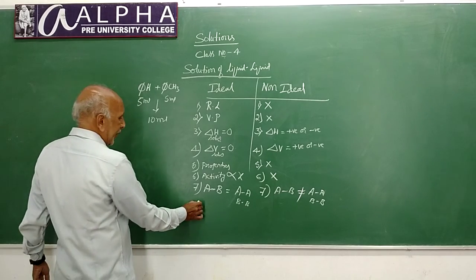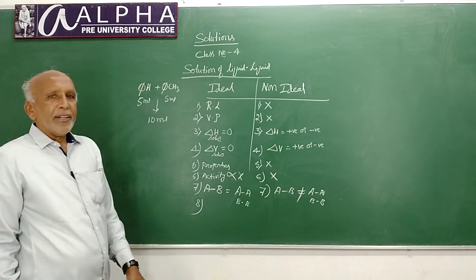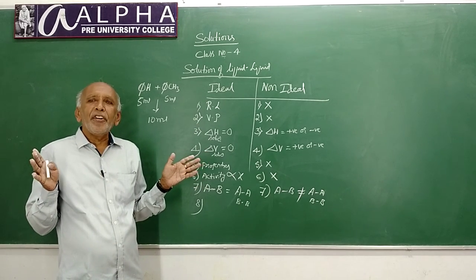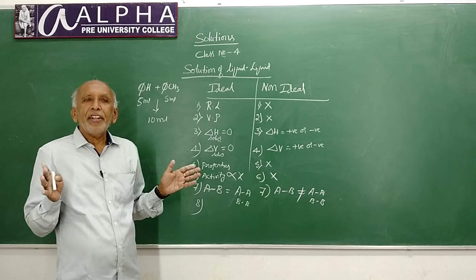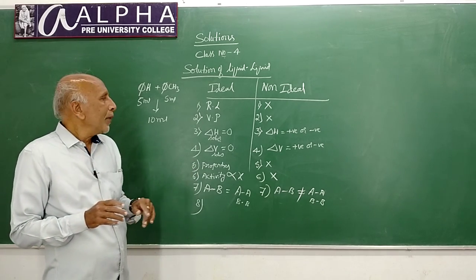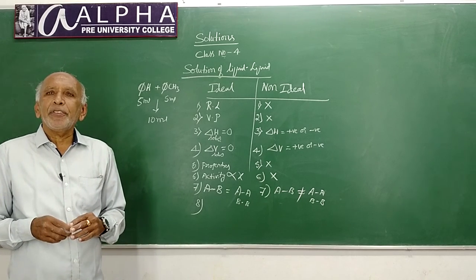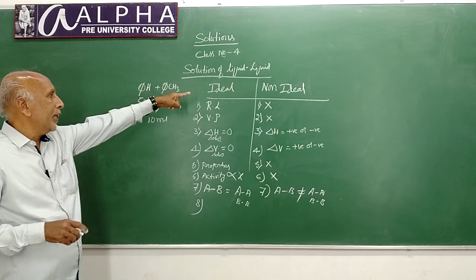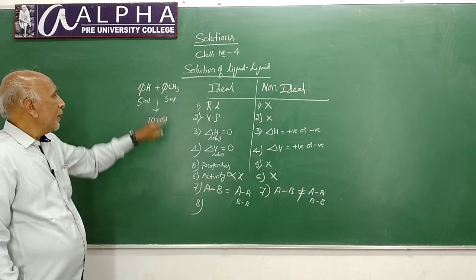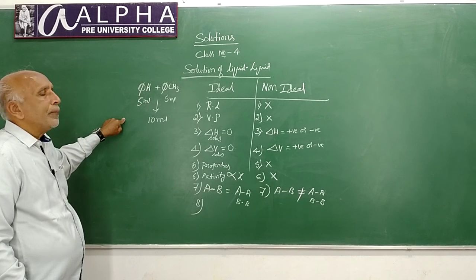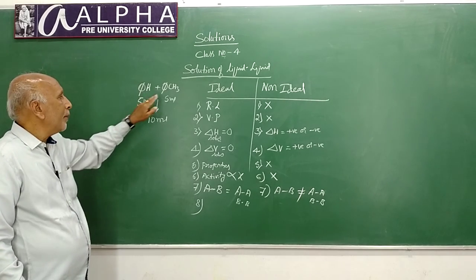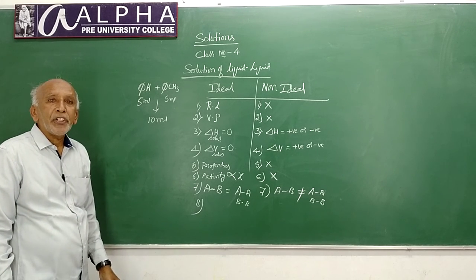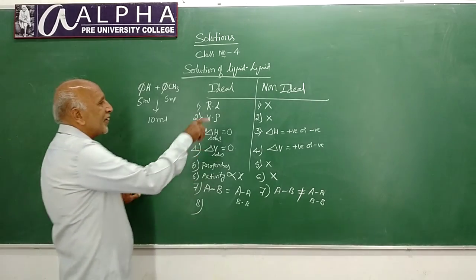Lastly, but not least, in case of ideal solutions, we can separate the constituents into their pure form by fractional distillation method. A mixture of benzene and toluene is an example of an ideal solution. From the mixture, you can separate benzene in its pure form and toluene in its pure form by fractional distillation. It is not so here.